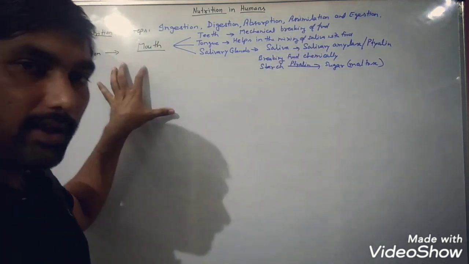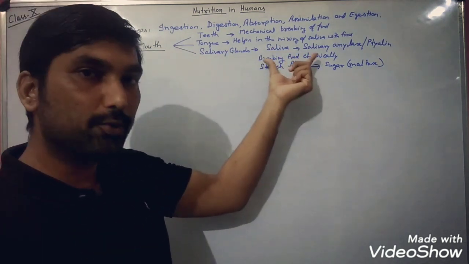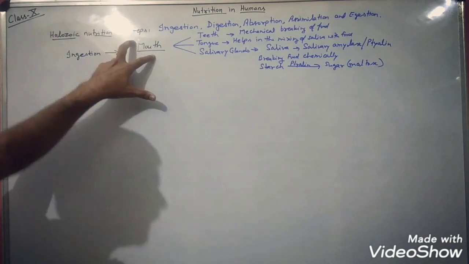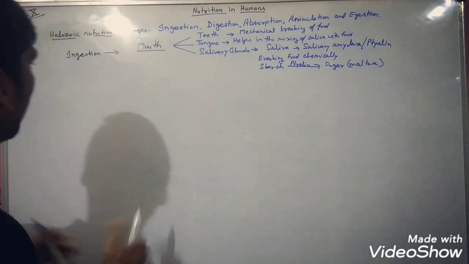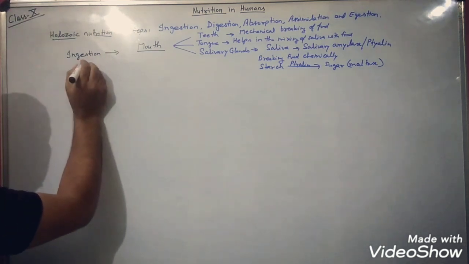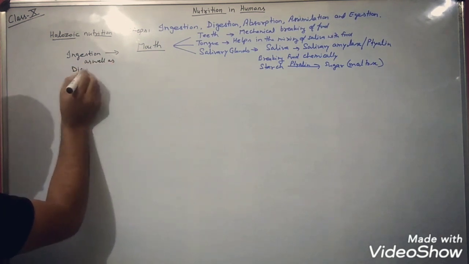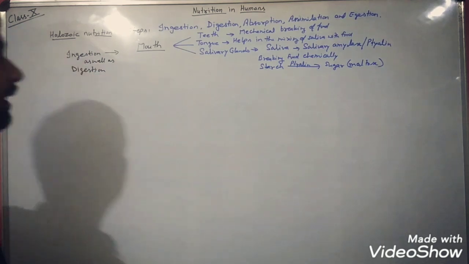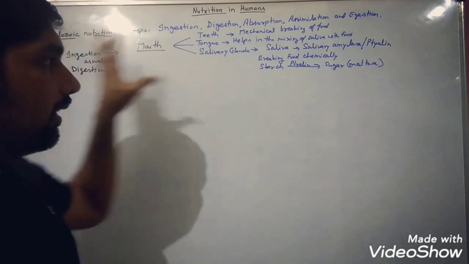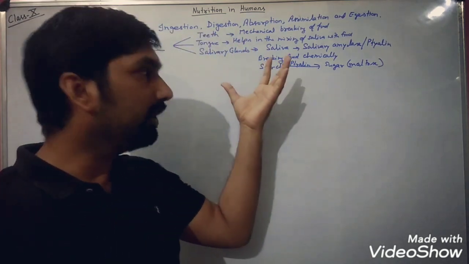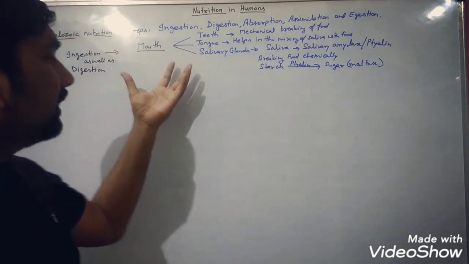So now you are observing here that in the mouth itself the chemical breakdown of food is going to take place. So mouth is an organ of the human alimentary canal where ingestion as well as digestion will take place. The first question that is asked from here: where does digestion start in human beings? You know the digestion starts, not takes place.